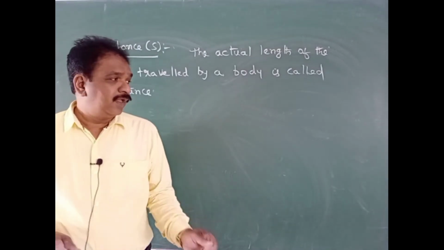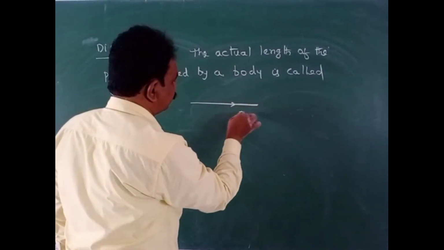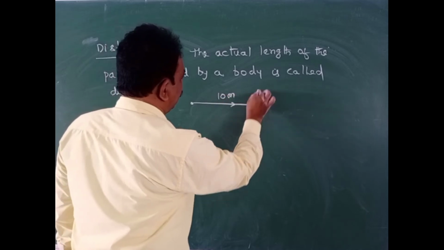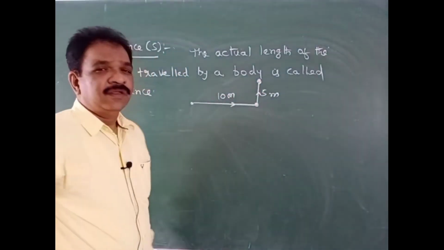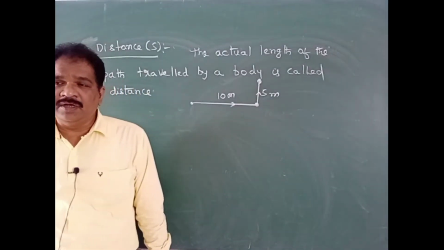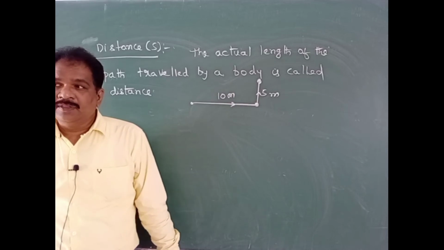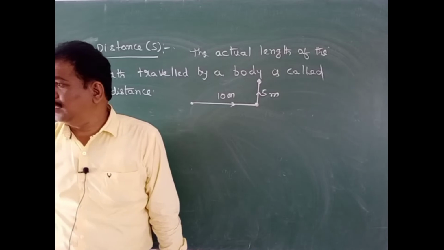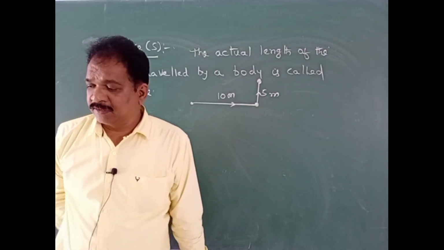Means for a body travelled like this, some 10 meter. Later it came here, travelled like this 5 meter. What is the distance travelled by the body? It means 15 meter. The actual length of the path travelled by a body, that will be called the distance.